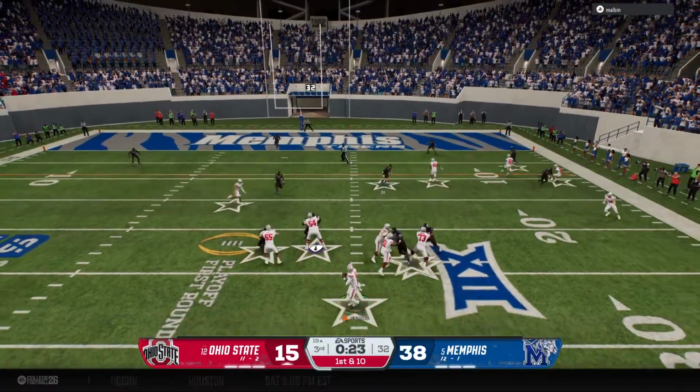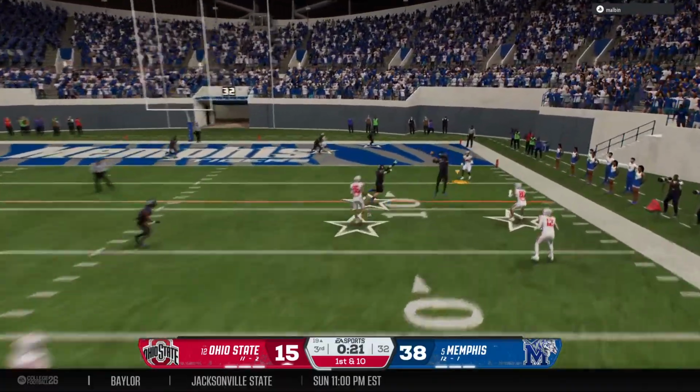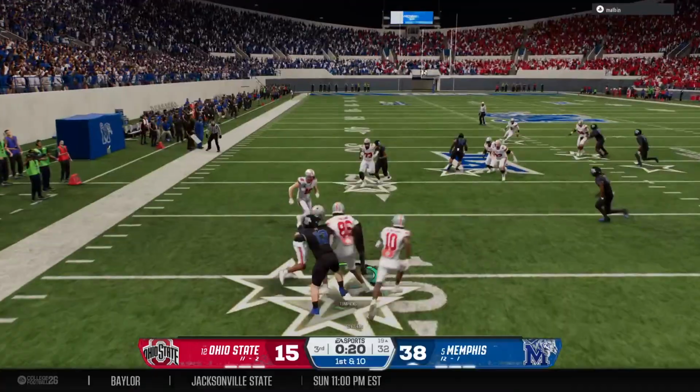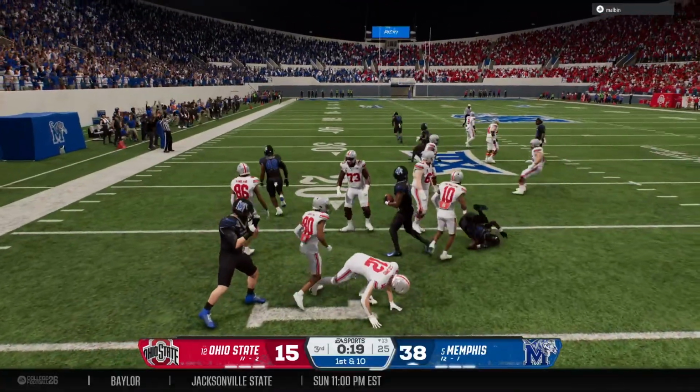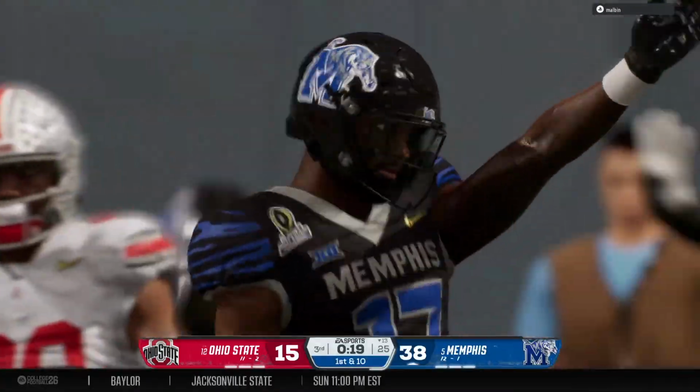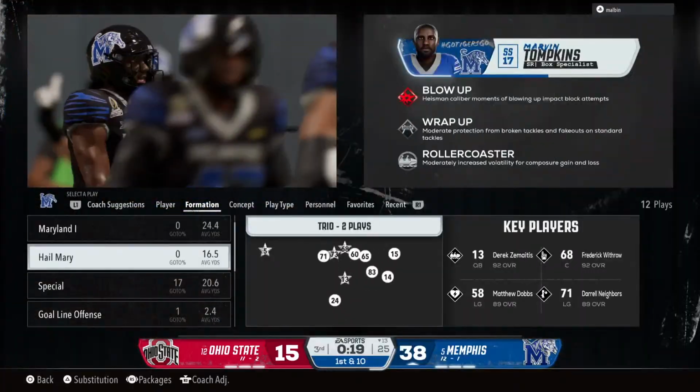Looking to throw it from the red zone. Fires it to the wideout. Oh, that one's picked off. He's brought down quickly, but that takeaway is a huge play for this defense.